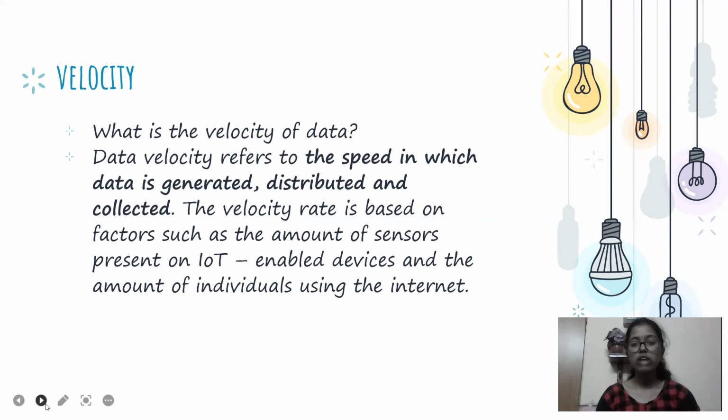So velocity is the speed of data transferred from source to destination. Real world examples are the internet and data transfer. These are some of the examples of velocity of big data.